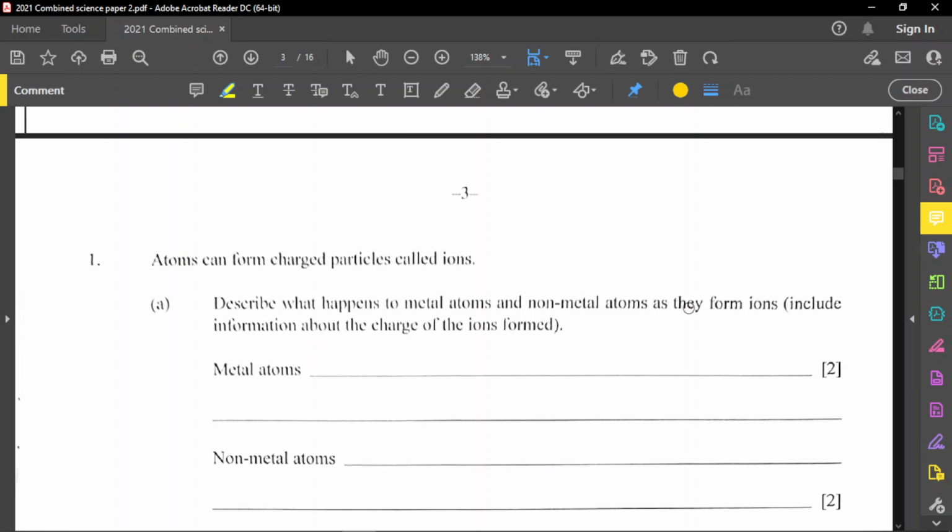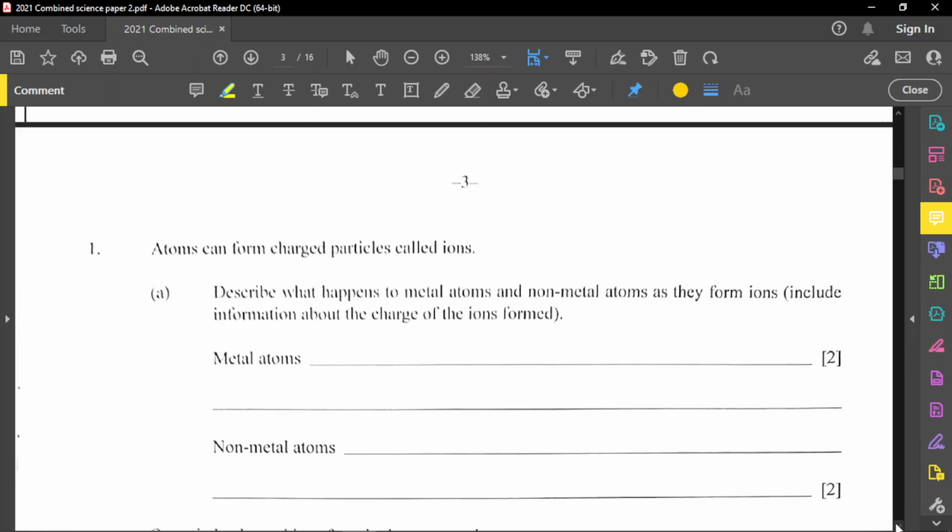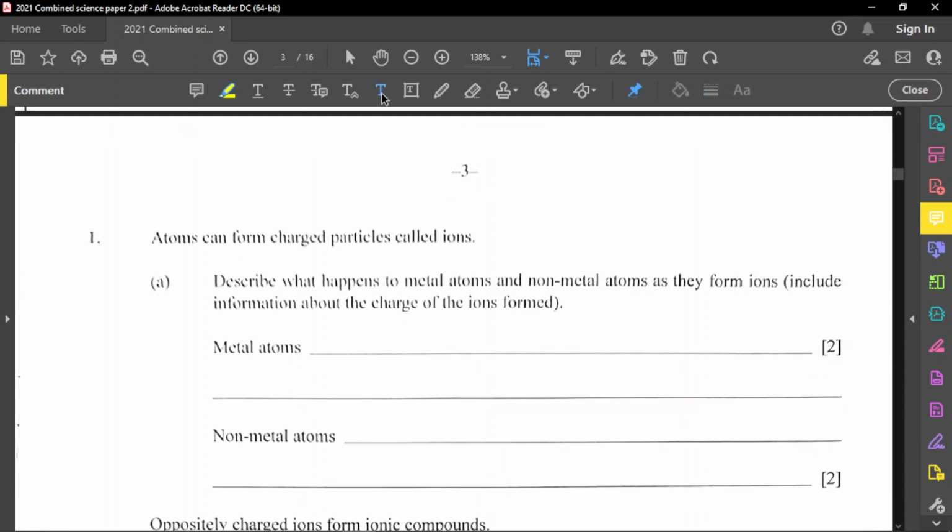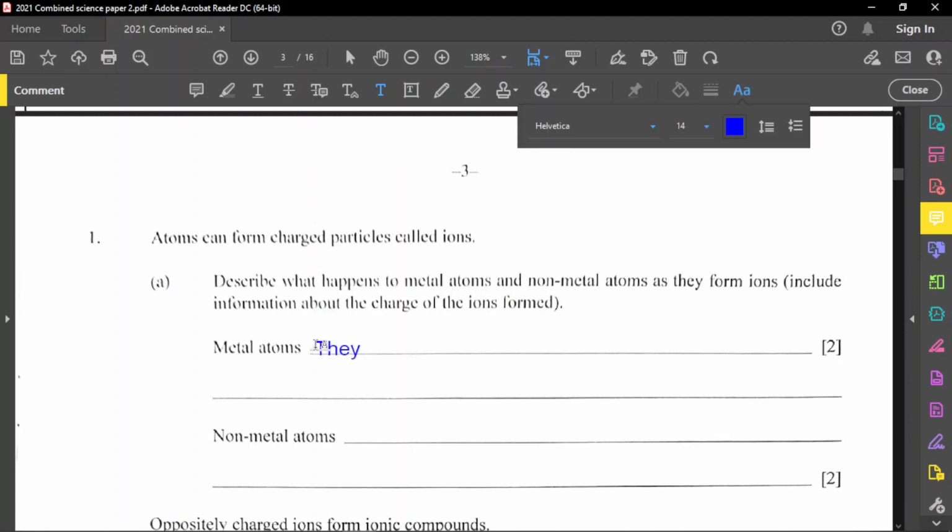And so for metals, let's talk about what are metals, and we're going to include the charges on the ions that are formed. So first thing, how metals form ions is simple, they lose electrons. So we're going to say they lose electrons. All right, that's how they become ions. They lose electrons and become positively charged.